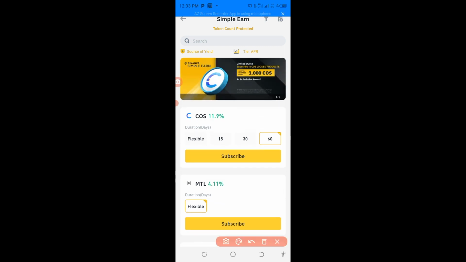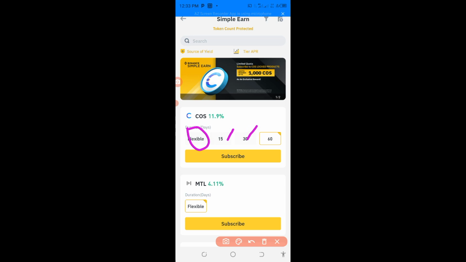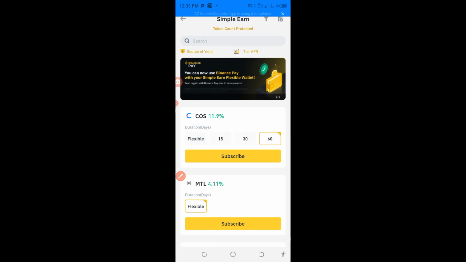As you can see in this place, this one is flexible. Okay, and then we have fixed. The fixed is this one, these numbers. Okay guys, so what we mean by flexible is that by the time you invest your money in flexible, you will be getting an amount of money every day. And this money you can withdraw any day, anytime. That is what we mean by flexible.